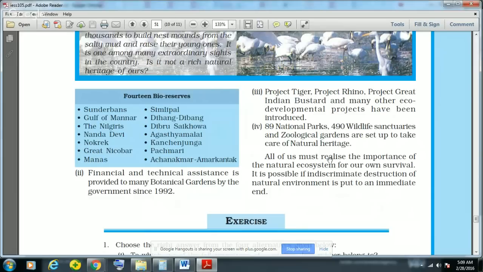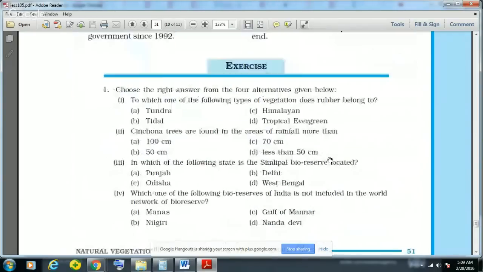The government has also started various projects like Project Tiger, then Project Rhino, then Project Great Indian Bustard, many other eco-development projects have been introduced, and around 102 national parks and more than 500 wildlife sanctuaries and zoological gardens have been set up to take care of this natural heritage. So this is the conclusion of this chapter. I will discuss some of the very important points, and in the next video we will discuss all the exercises, all the questions and answers of this chapter.